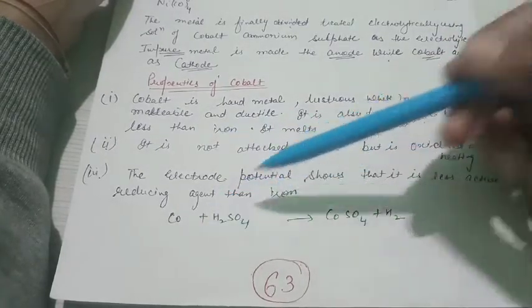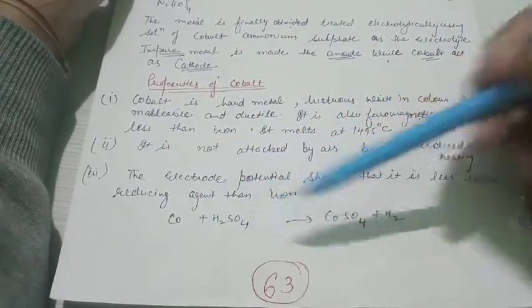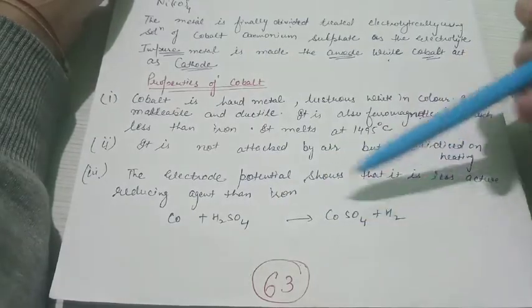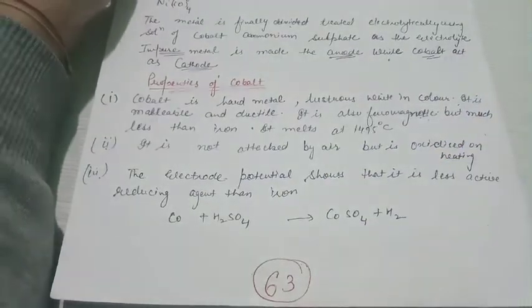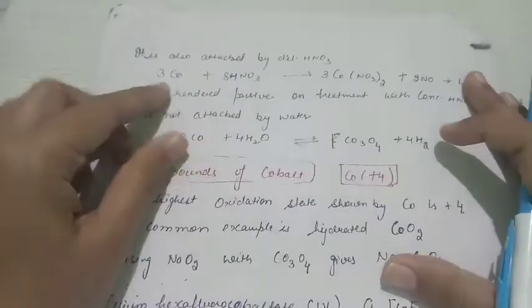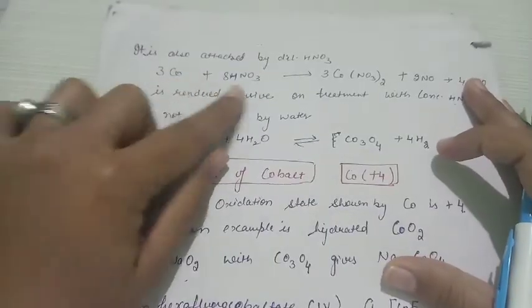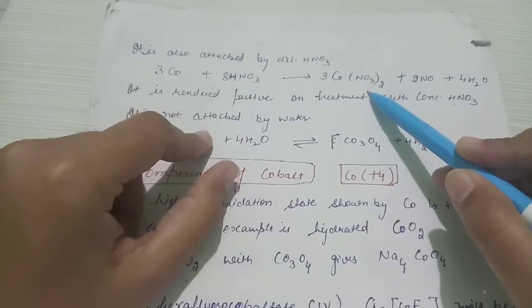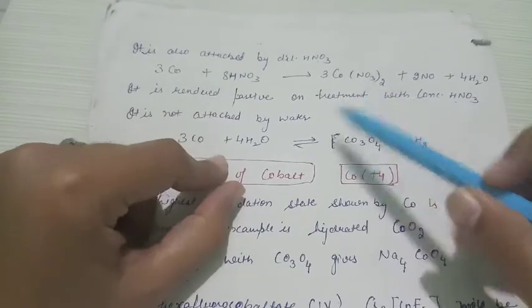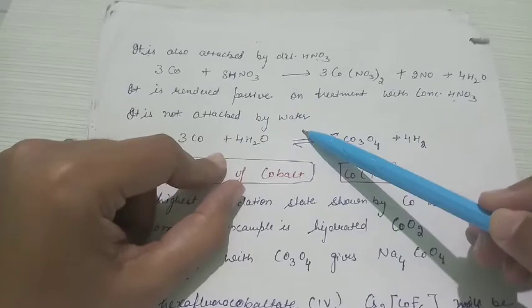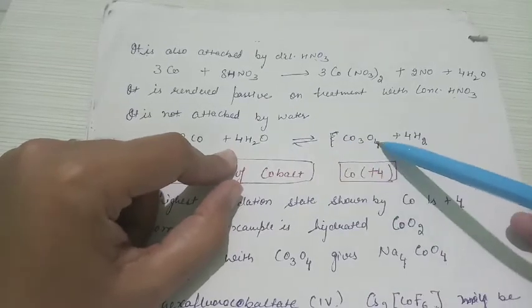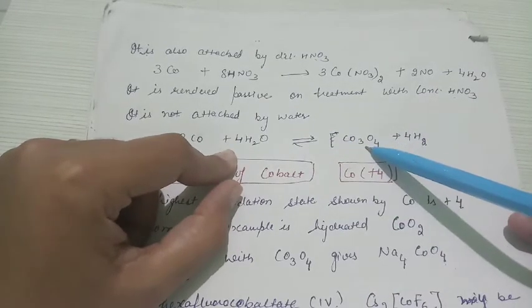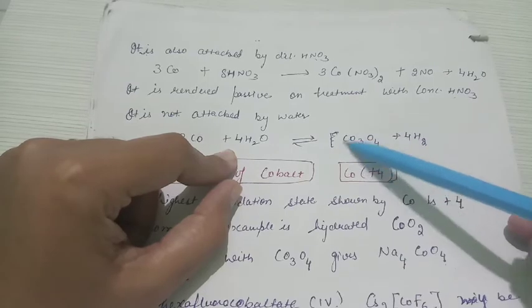It shows an acidic reaction with sulfuric acid and changes into the corresponding sulfate. In a similar manner, when cobalt is treated with nitric acid, it changes into the nitrate of oxidation state 2. It is not attacked by water, but if it is attacked by steam at higher temperature, it changes into spinels.